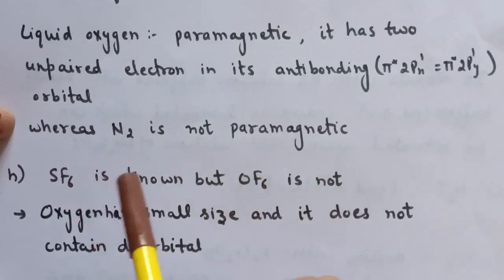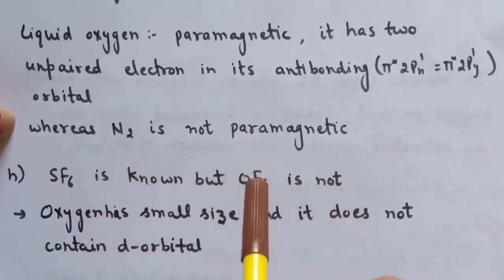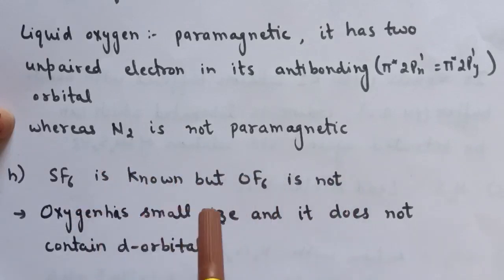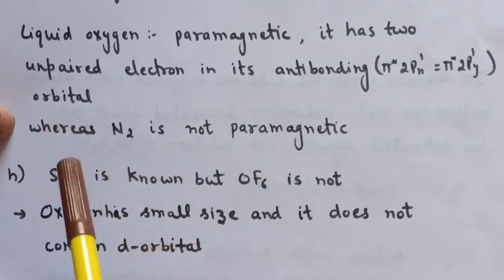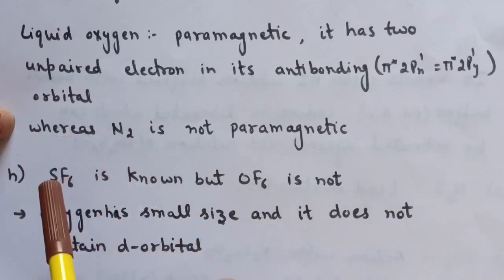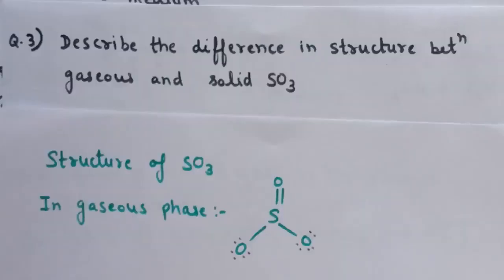Next question is, SF6 is known but OF6 is not known. The answer for this is, in OF6 oxygen has small size and oxygen does not have d orbital. Therefore it cannot accommodate 6 fluorine atoms. Whereas in case of SF6, sulfur has larger size than oxygen and also it has vacant d orbital. That is why SF6 is known but OF6 is not.